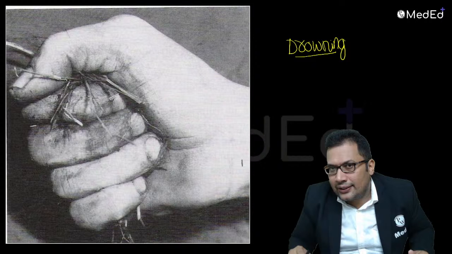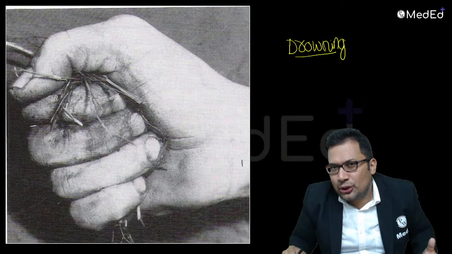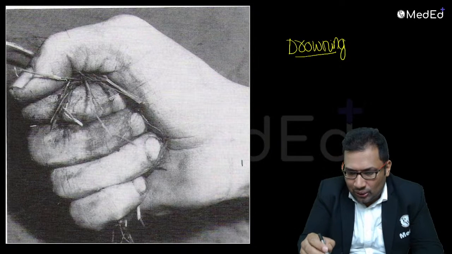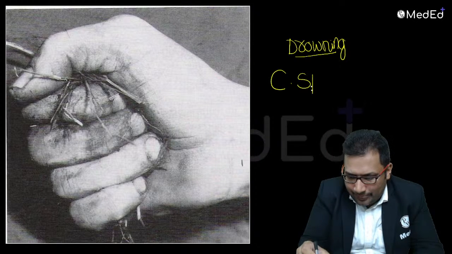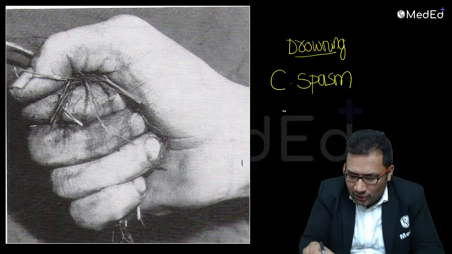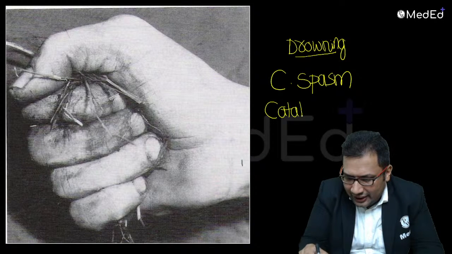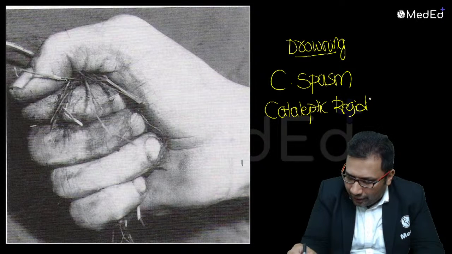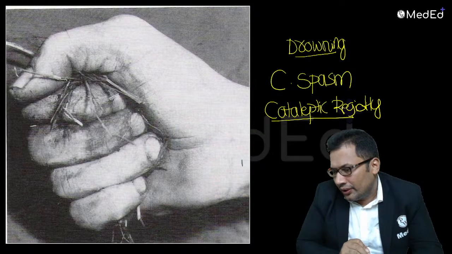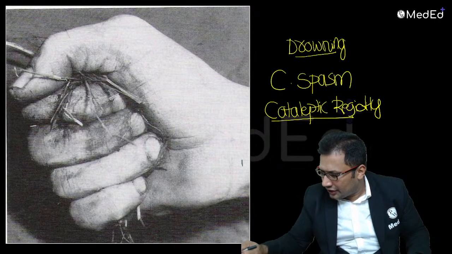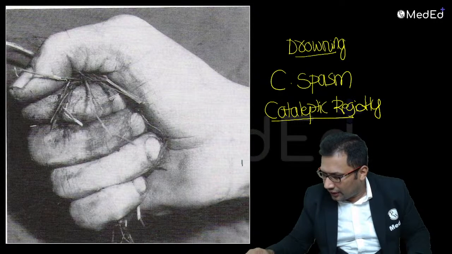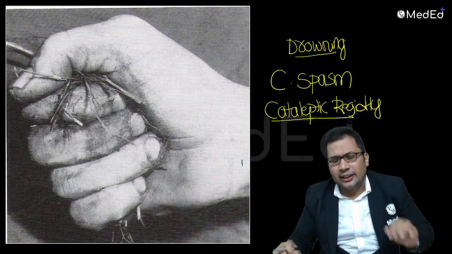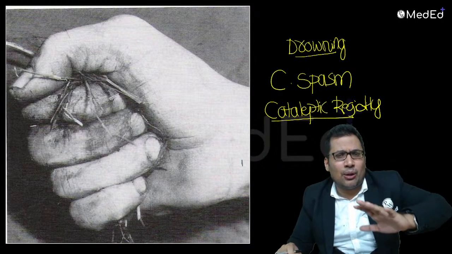What is this sign known as? Can you guess? Yes, my dear students, try hard. Cadaveric spasm. Very good. This is known as cadaveric spasm. It is also known as cataleptic rigidity. Okay, cataleptic rigidity it is. Good answer. This is a frequently asked question in exams. Cadaveric spasm, it's an antemortem finding.